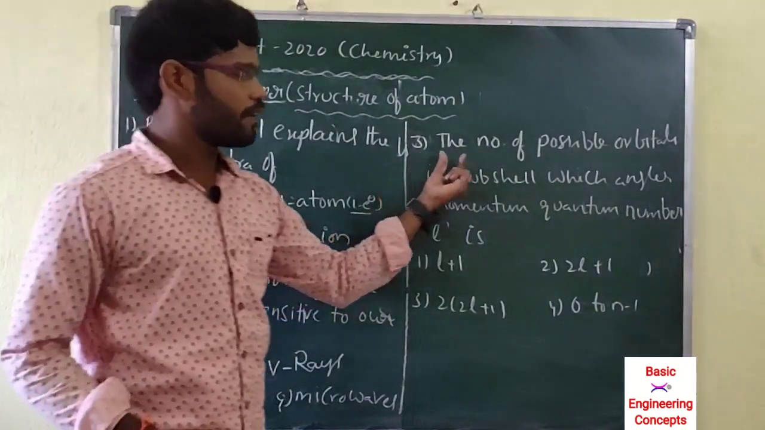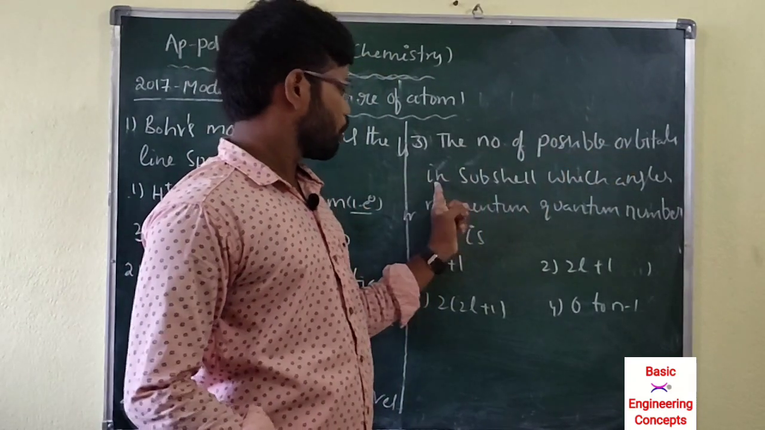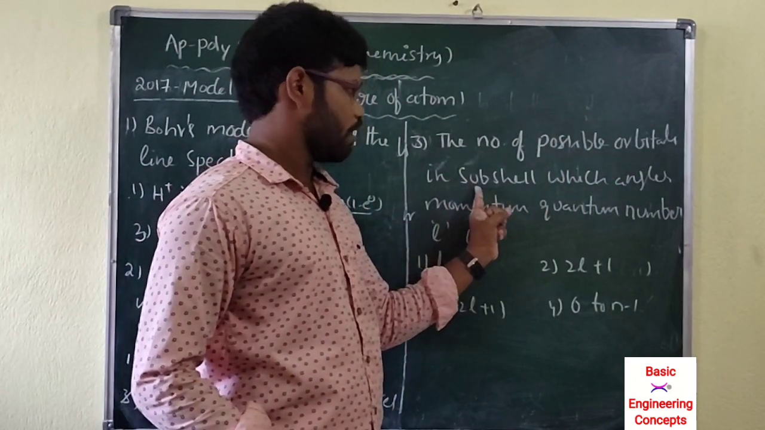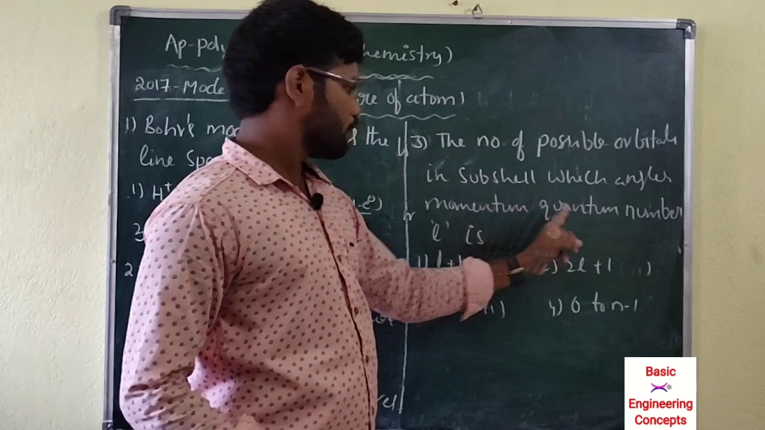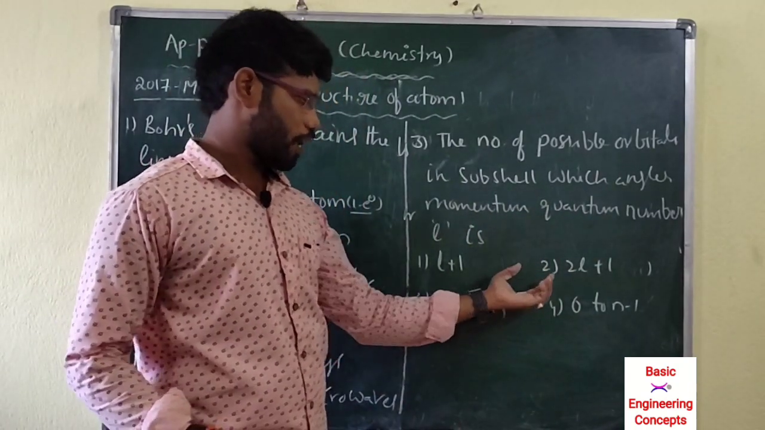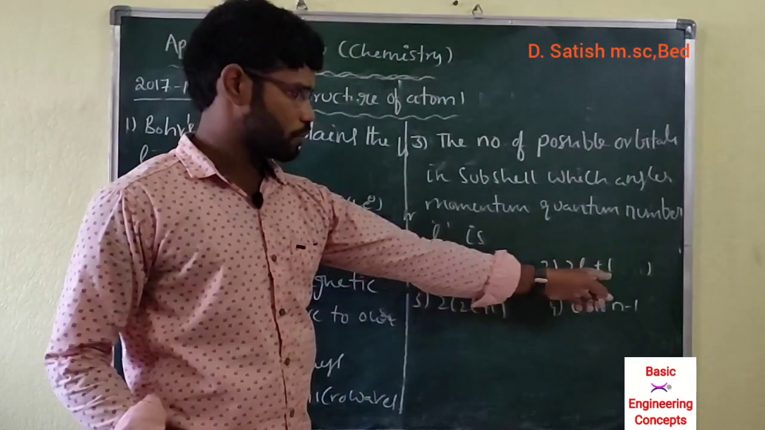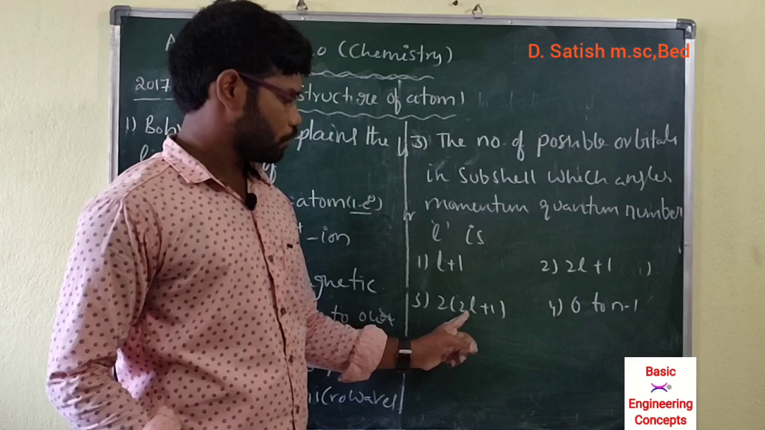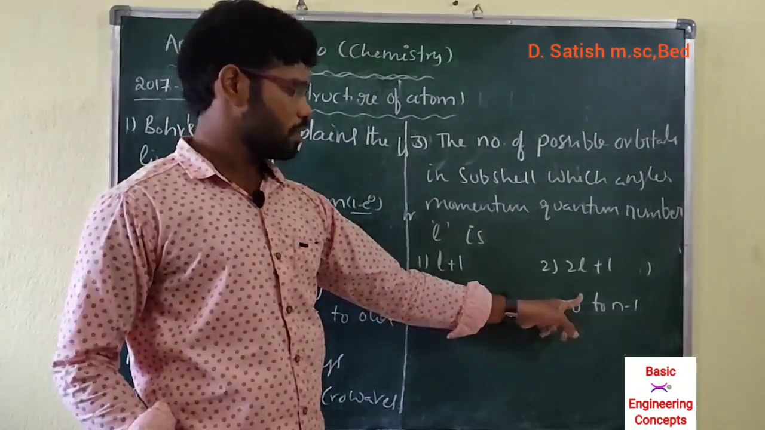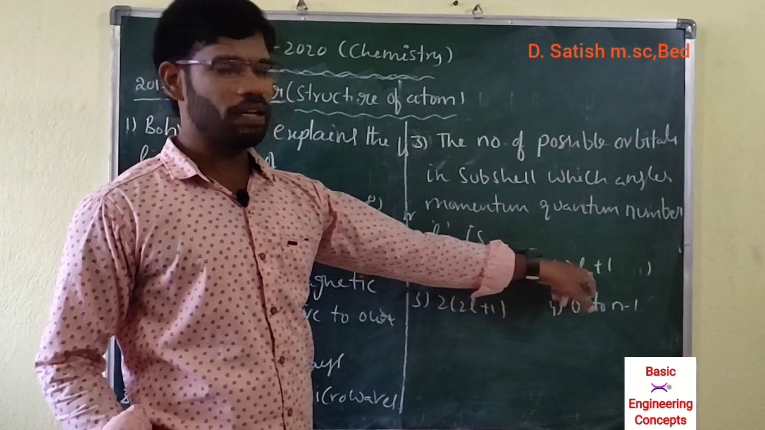Next question is a very, very important repeated question: the number of possible orbitals in a subshell with angular momentum quantum number L is: L plus 1, 2L plus 1, 2 into 2L plus 1, or 0 to n minus 1. I already explained it in the previous paper. The correct answer is 2L plus 1.